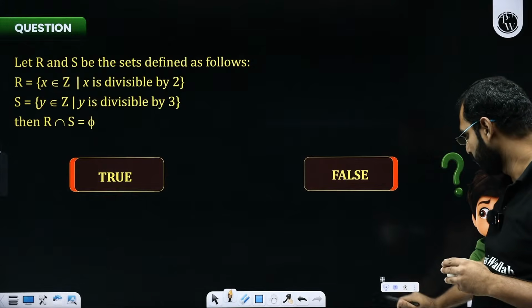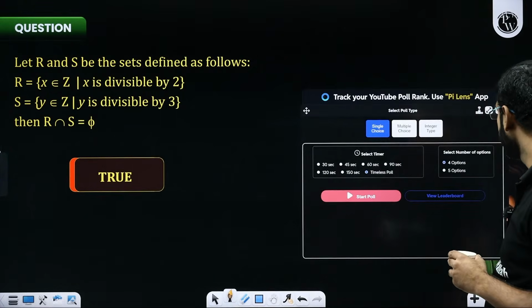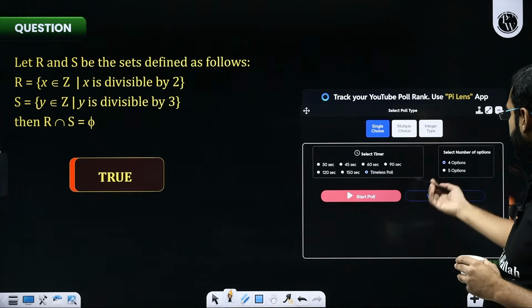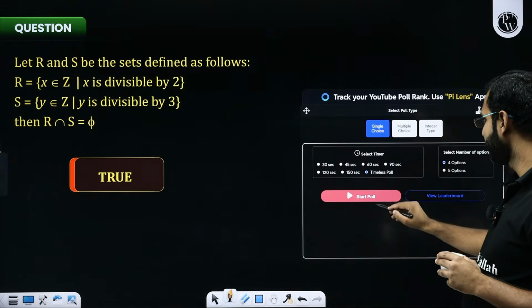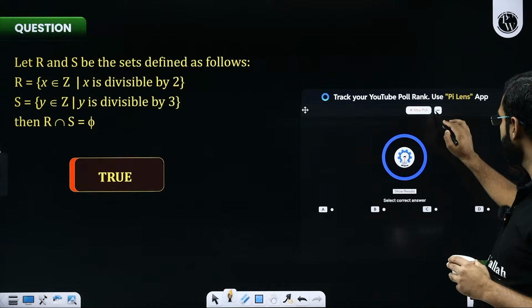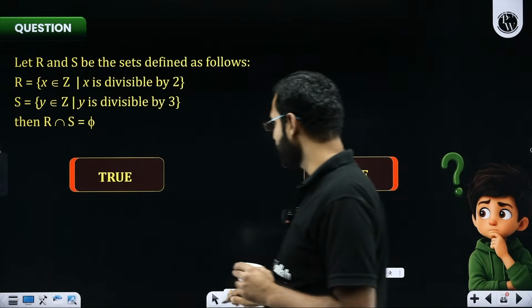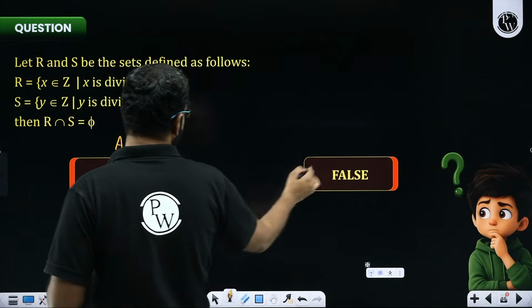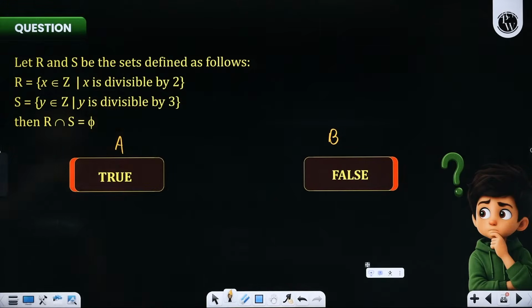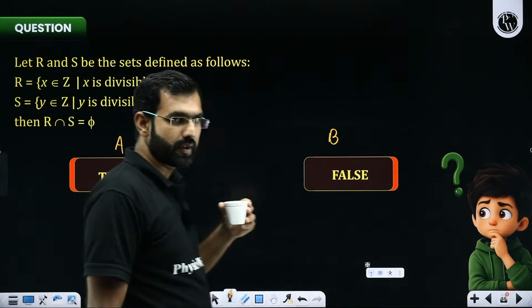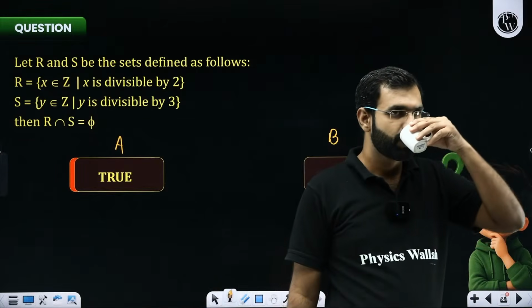Do we have the feature of poll here again? Let's check it. So single choice, multiple choice, and additive type. It does not give us the choice. So I'm doing a poll where option A you should mark if it is true, option B you should mark if it is false. C and D you shouldn't. Let's see how many of you get it right. I've started a poll. Everybody, try and attempt it.